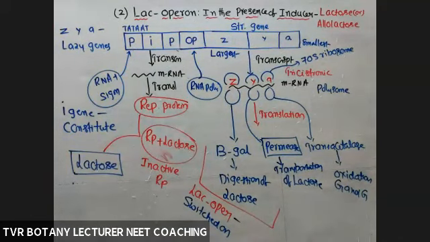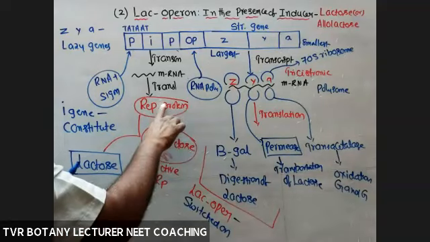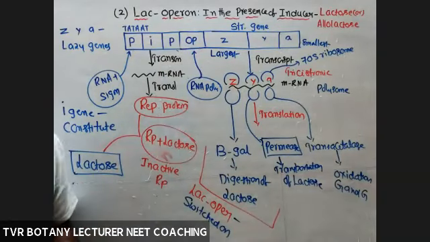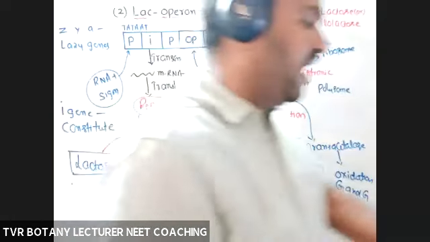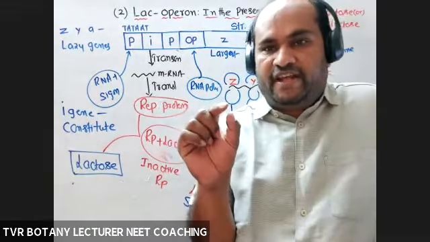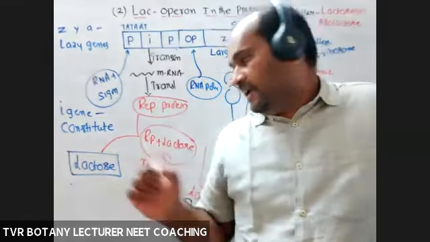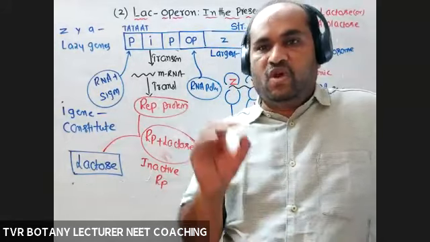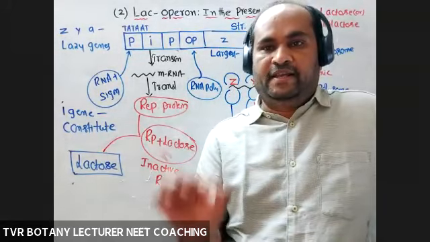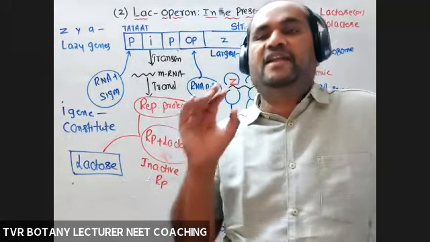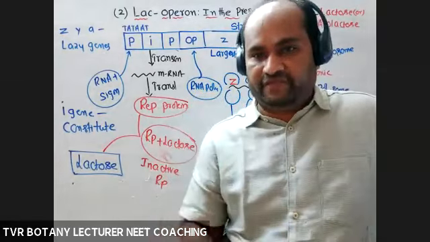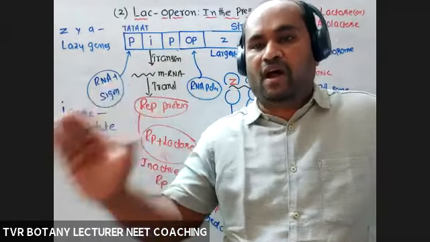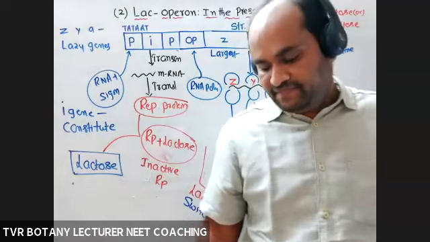Okay, right? Next. Here, repressor protein and operator are specific to a particular operon. In the lactose operon, the sequence of nucleotides present in the operator and the repressor protein, these two are specific. So always the repressor protein and operator are specific for a particular operon. Right? Is it clear?